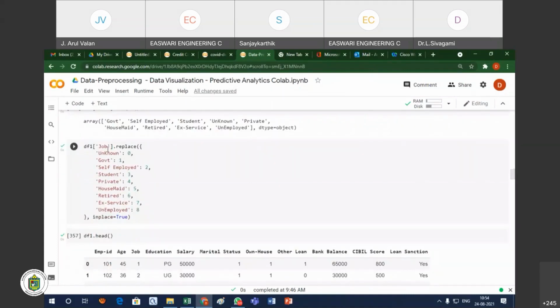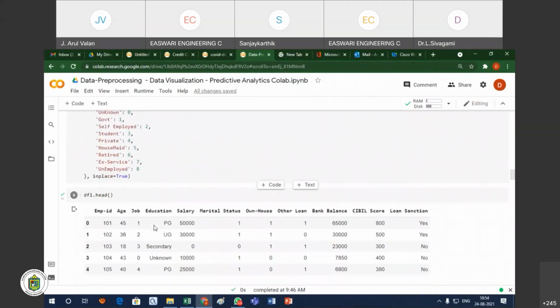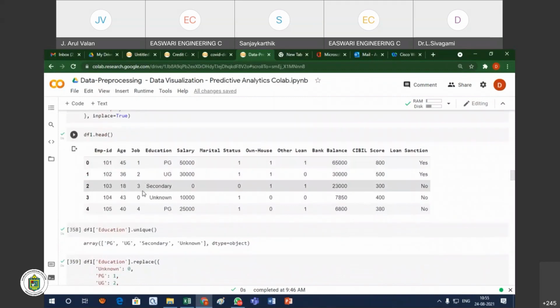That means you see here, replace. How am I replacing the value? Key value pairs. Unknown I am using 0, government means 1, self-employed 2, student 3, private 3, housemaid 4, retired 6. I am replacing all the categorical values in the job column with numerical values. After that you see job will also be replaced.